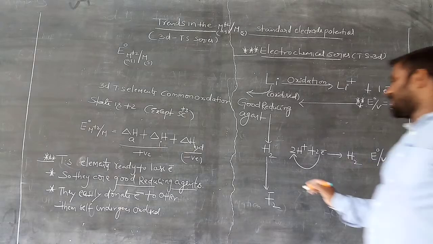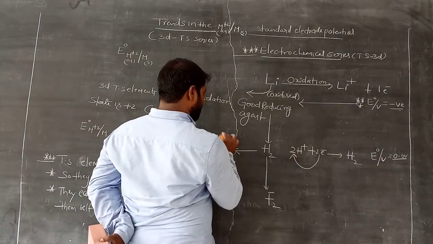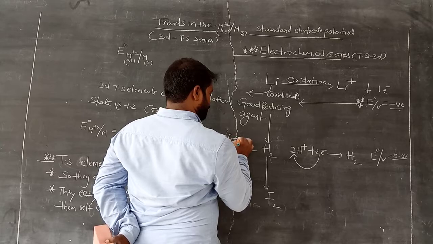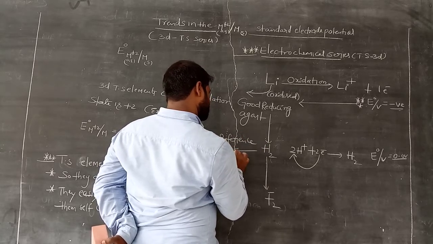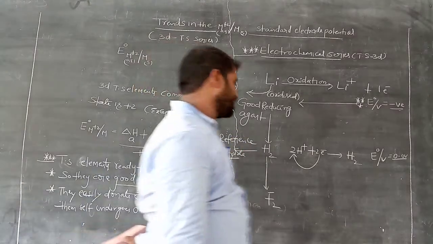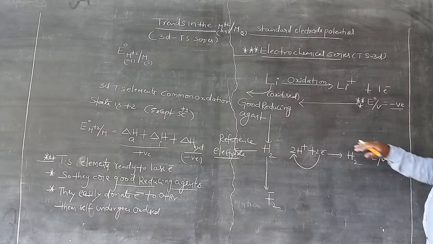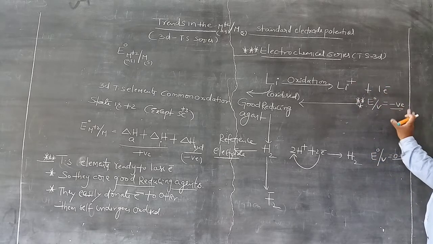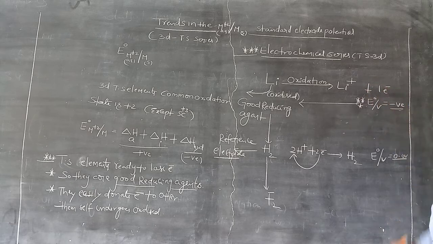Hydrogen electrode is the reference electrode, the standard hydrogen electrode. So what is the potential? Reduction potential 0 volt. Above this it is negative, then we call it a good reducing agent, meaning they can easily lose electrons.